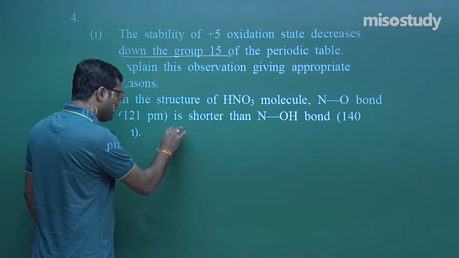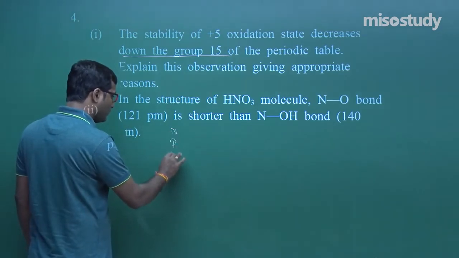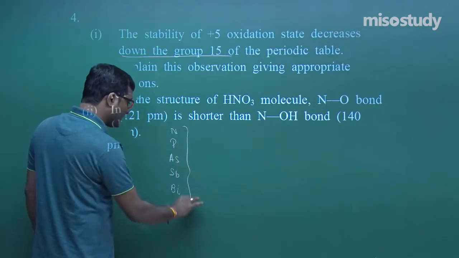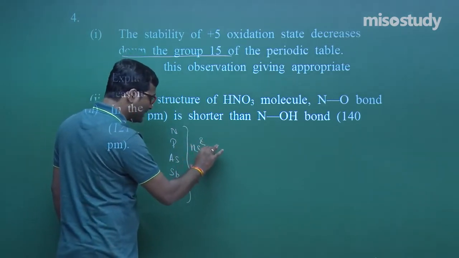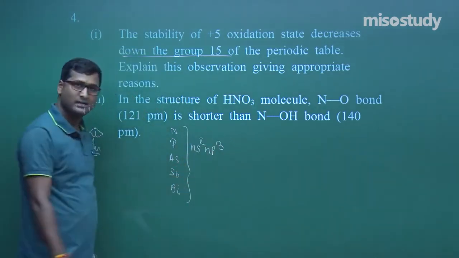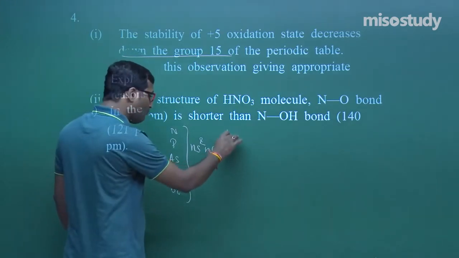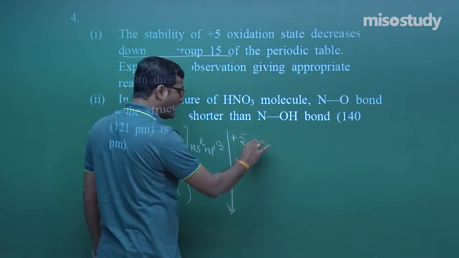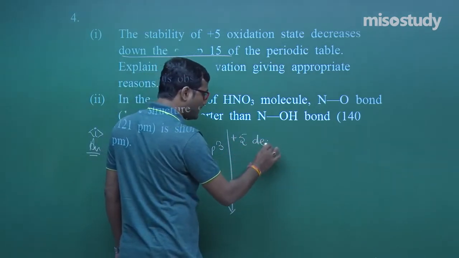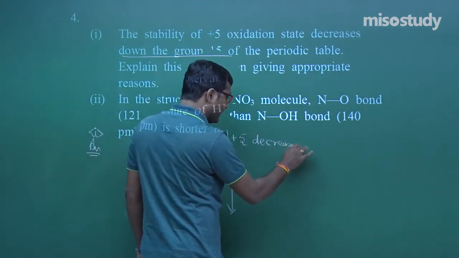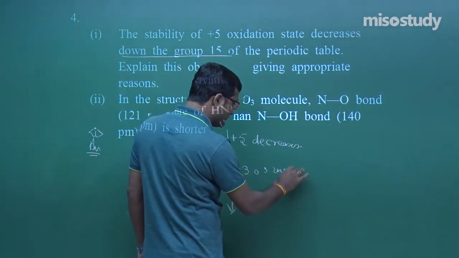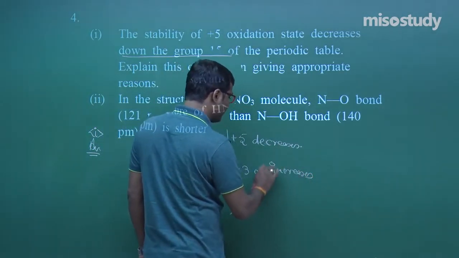If I talk about nitrogen, phosphorus, arsenic, antimony and bismuth, all have the electronic configuration ns2 np3. When we move down the group, the stability of the +5 oxidation state decreases and the stability of the +3 oxidation state increases. Am I right? Yes sir, you are absolutely right.